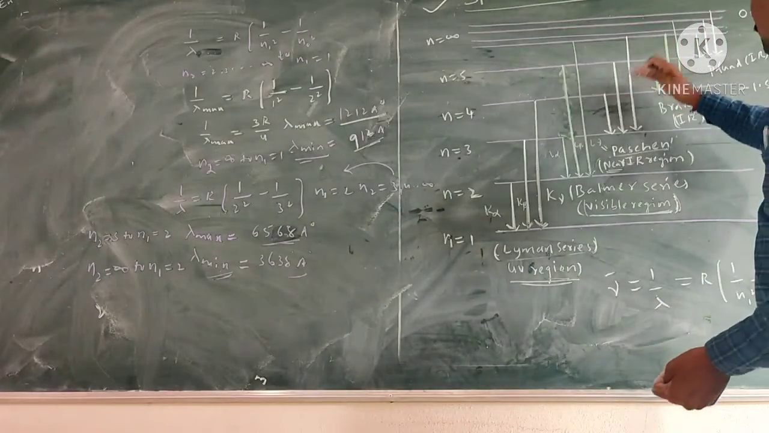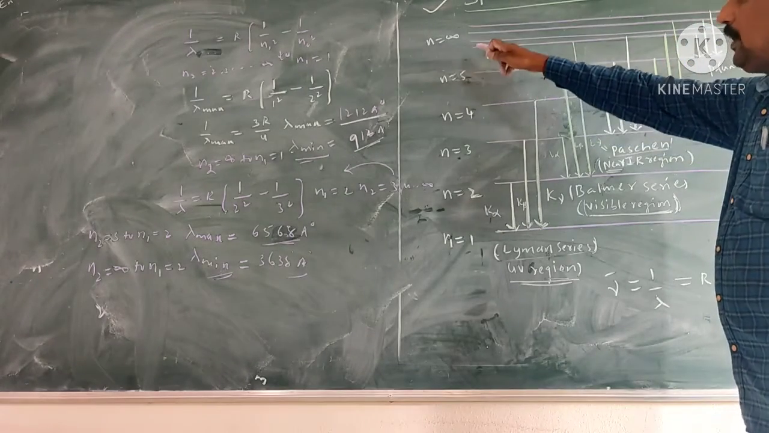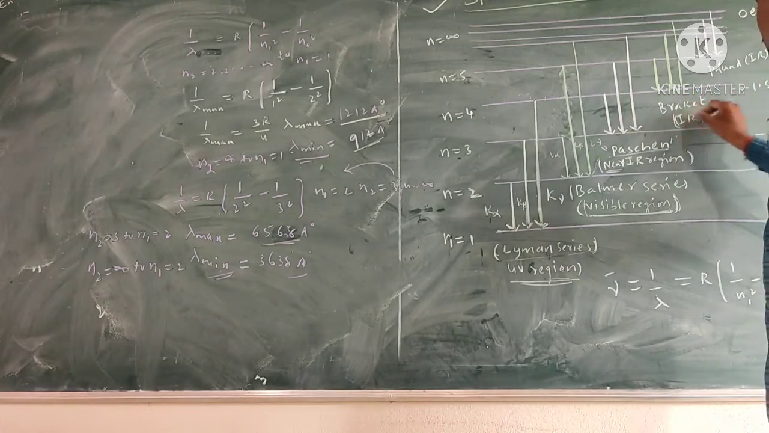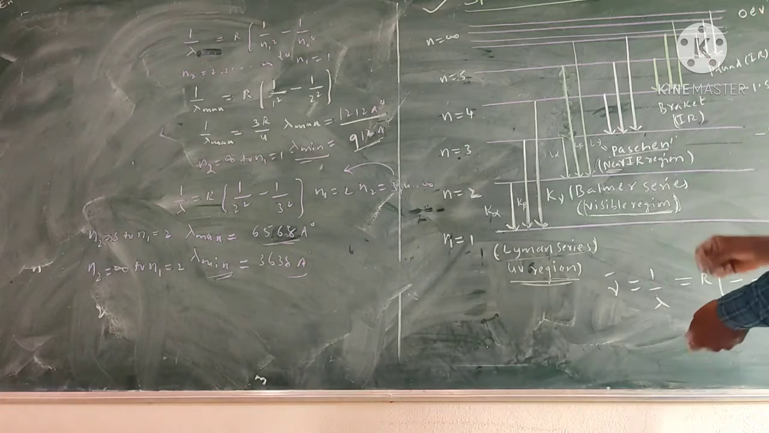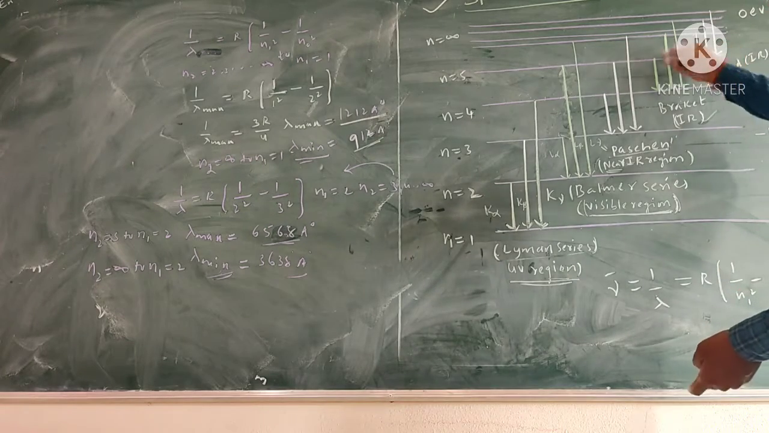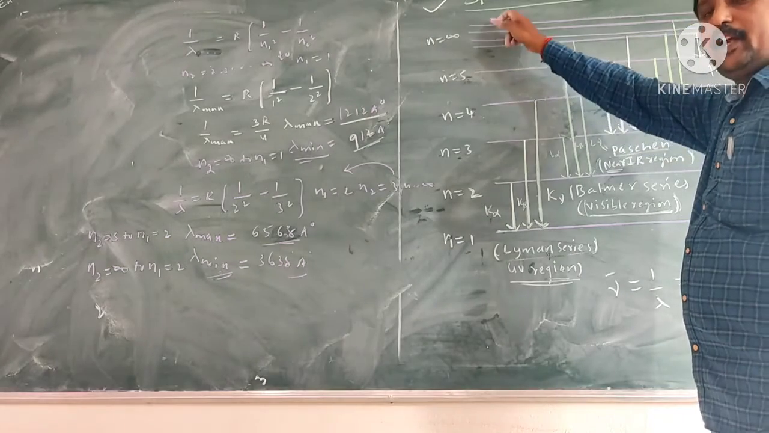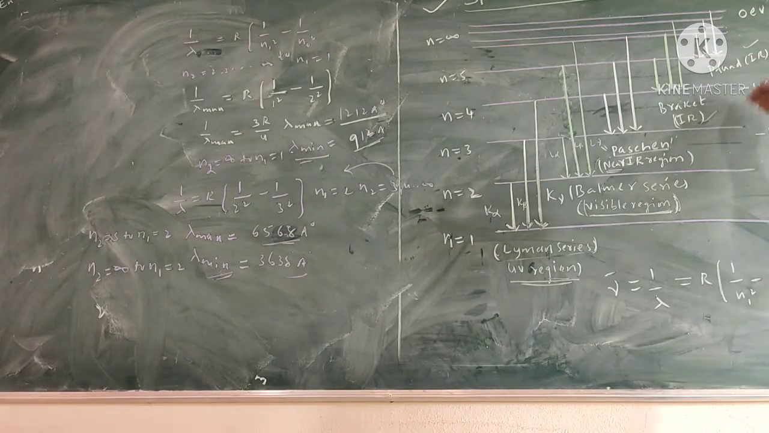When the electron jumps from n equal to 5, 6, 7 up to infinity to n equal to 4, the Brackett series is formed. The Brackett series lies in the electromagnetic spectrum in the IR region. And if the electron jumps from n equal to 6, 7, 8 up to infinity to n equal to 5, the Pfund series is formed. The Pfund series is in the far IR region.